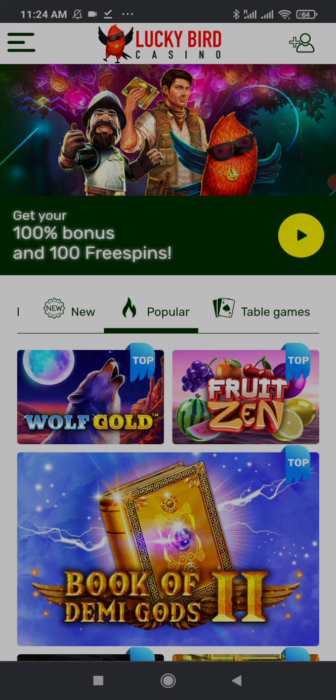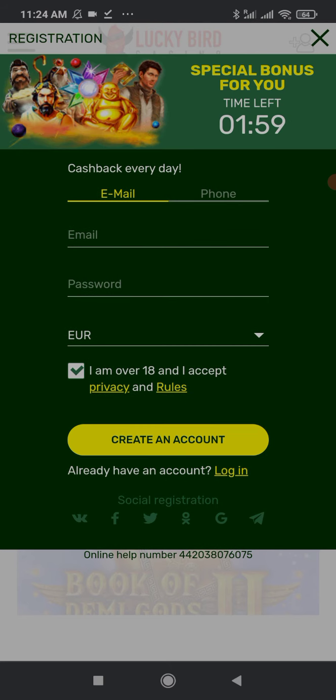If you don't have an account, hit the button in the top right corner and fill in the simple sign up form, then hit the create an account button. I recommend to sign up via mobile phone because after all you need to verify your mobile phone and it's easier to restore your password, and when you withdraw your money you'll need to verify it in any way.